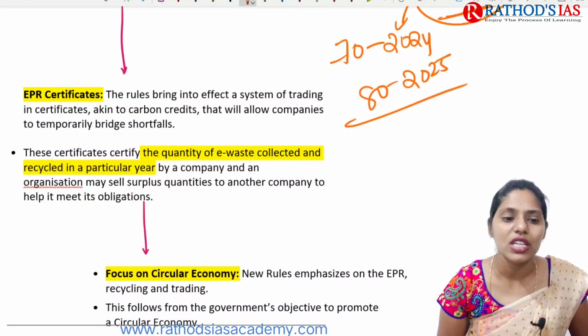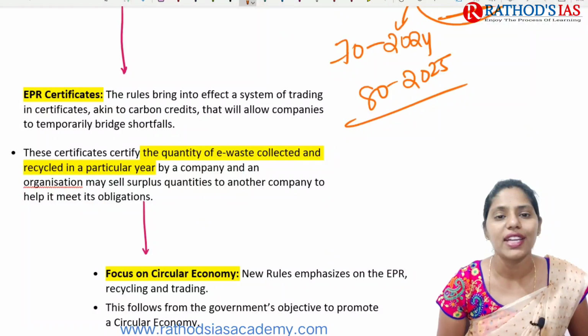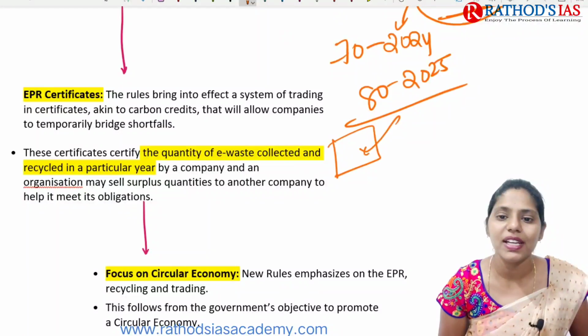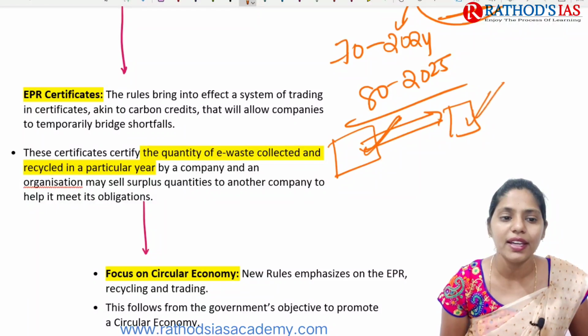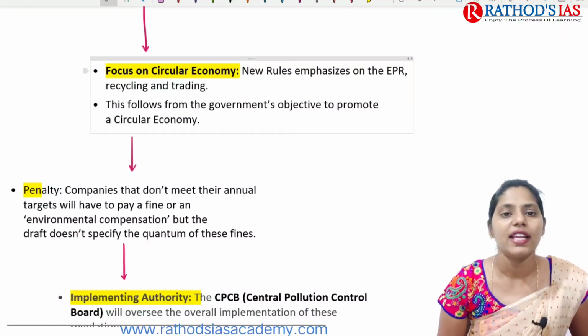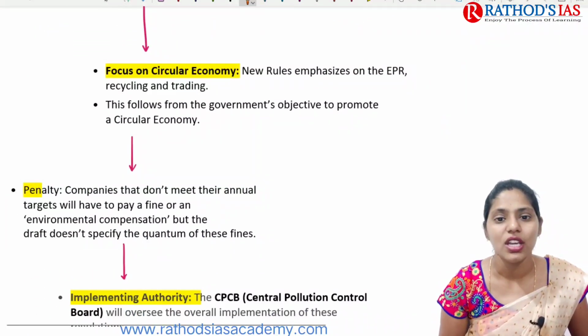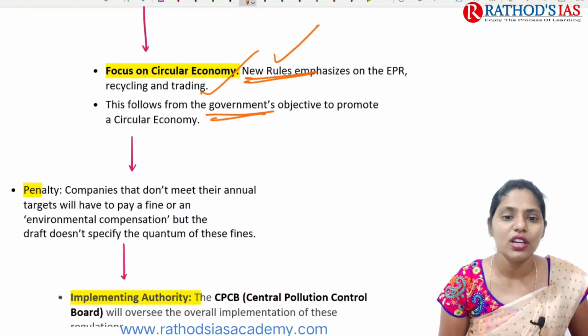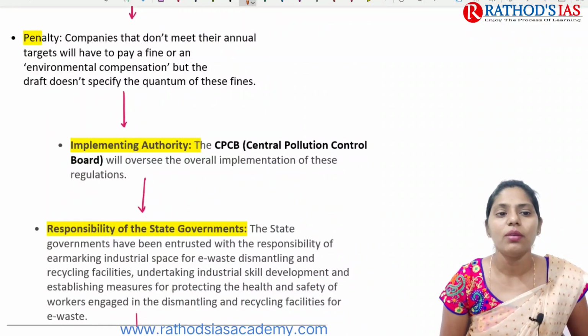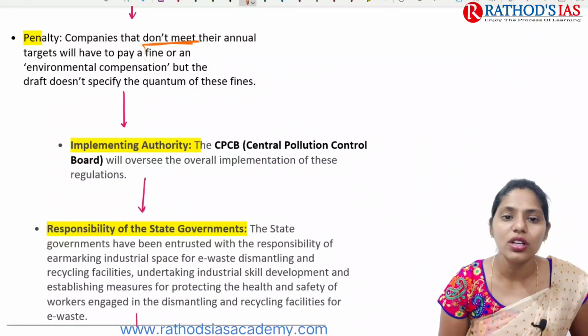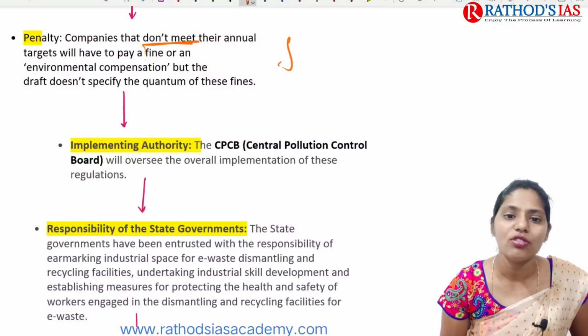Regarding EPR certificates, these certificates mainly allow companies to temporarily bridge shortfalls. For example, if my company has collected a large amount of e-waste, I can give this e-waste to another company to bridge its temporary shortfall. This is called an EPR certificate. The next one is that it also focuses on the circular economy. The new rules mainly emphasize EPR, recycling and trading, which follows from the government's objective to promote a circular economy. And regarding penalty, companies that don't meet their annual targets have to pay a fine.